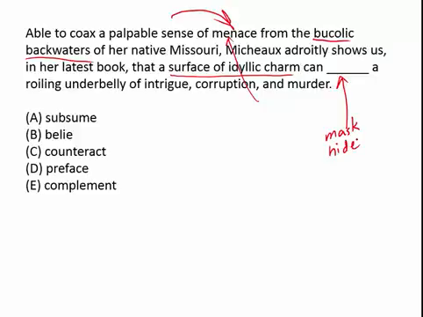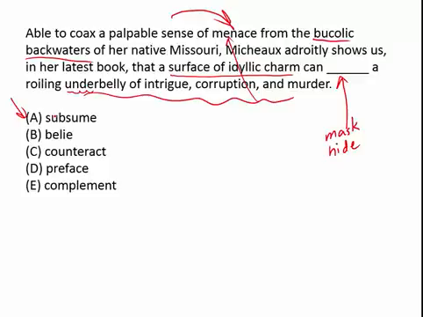Notice here the roiling underbelly of intrigue, corruption, and murder speaks of the menace. And therefore, we can see how those parts play together. Again, the word we need, though, is here something like mask or hide. Now, subsume is kind of tempting because you see the underbelly, and I think, oh, under. Subsume, sub means under. But subsume just means when one thing is placed underneath another thing.